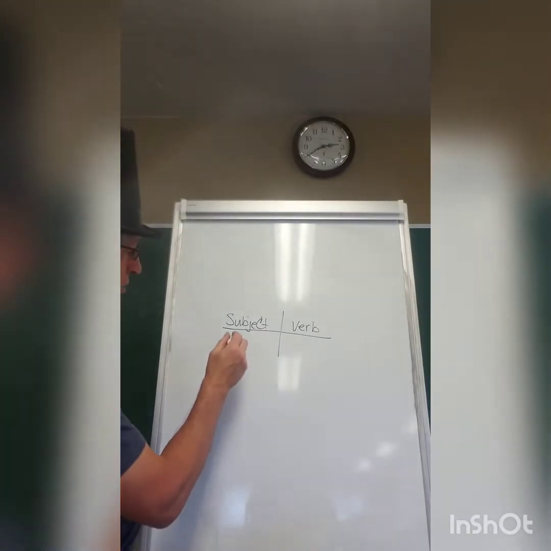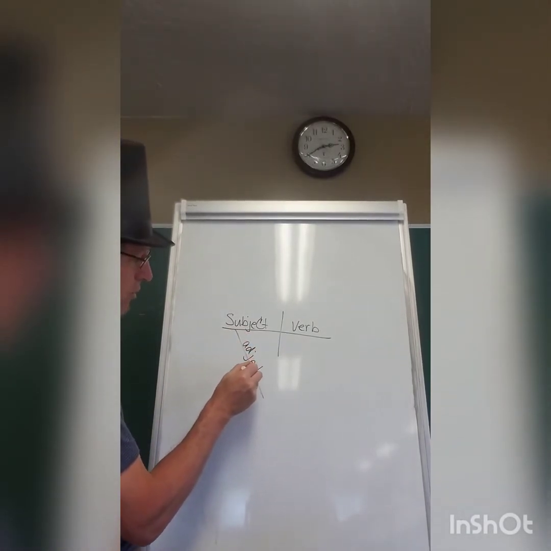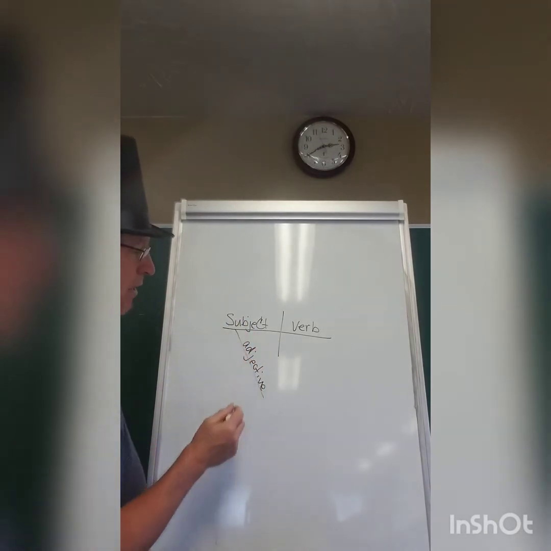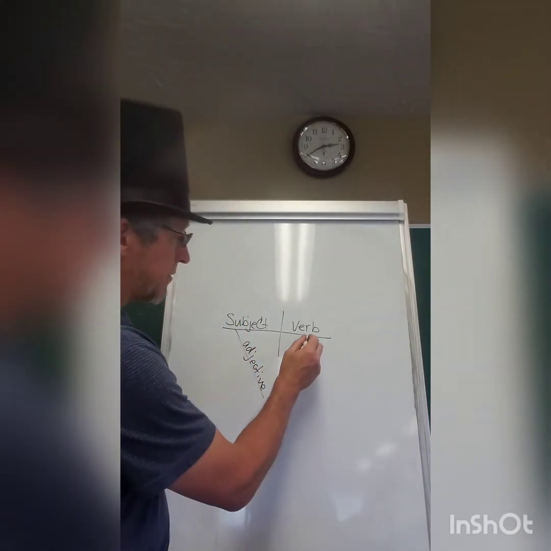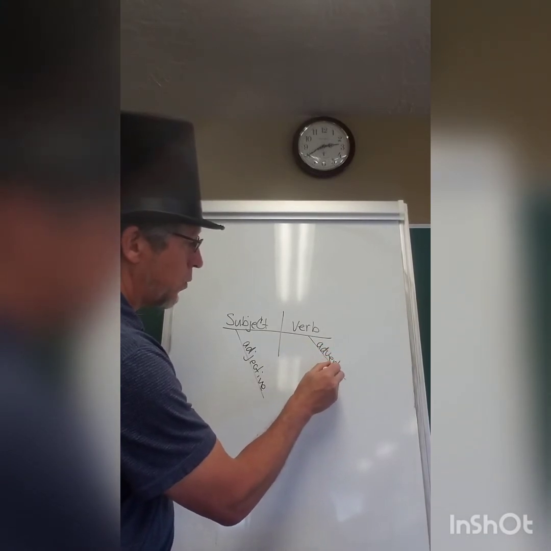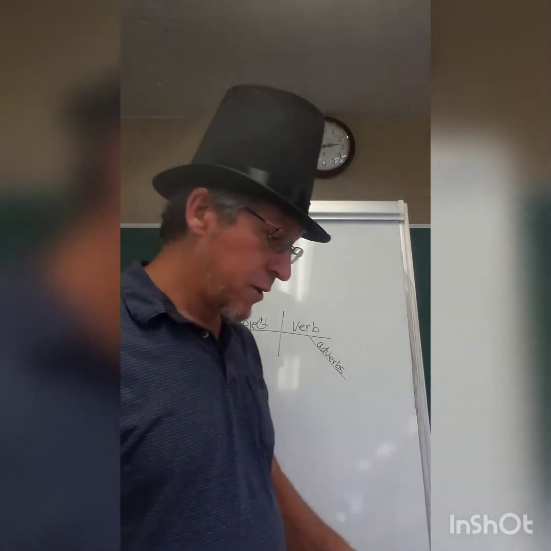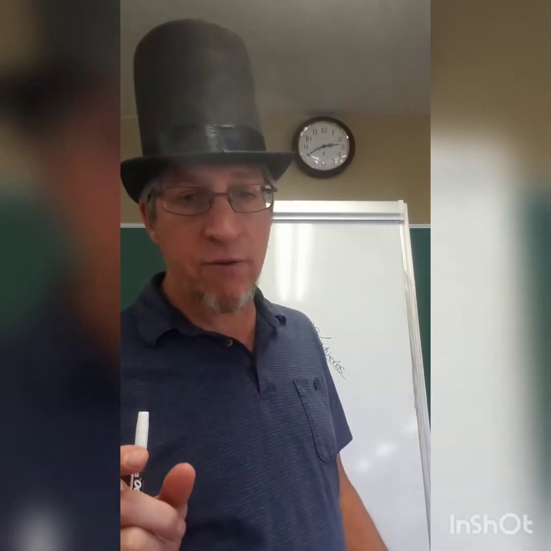And if you have adjectives that modify this, they come here. Remember, adjectives always modify the nouns. And if you have adverbs, they modify the verbs by asking the question how, when, and where. So make sure you know how to do that. Make sure you know what a verb is.